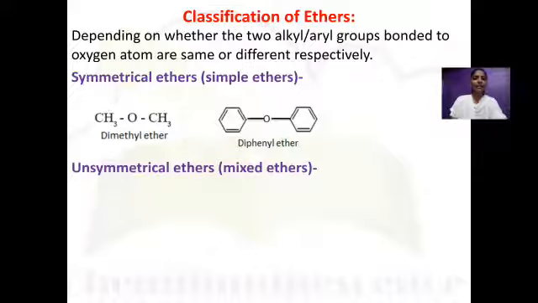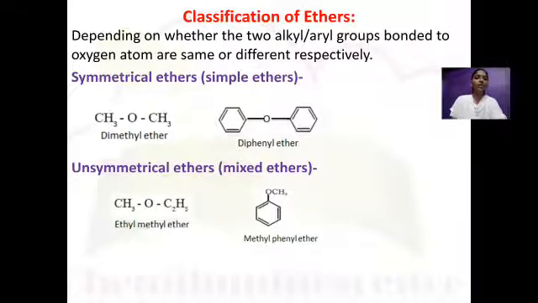Next, the unsymmetrical or mixed ether, when the two alkyl groups bonded to oxygen are different. Here the first one is ethyl methyl ether, in which you can see one alkyl group is methyl and the other is ethyl. Next one is methyl phenyl ether. Here also you can see that one is aromatic and the other is alkyl, and both groups bonded to the oxygen are different, hence these are examples of mixed ether.